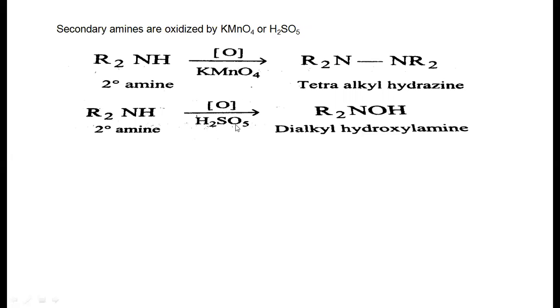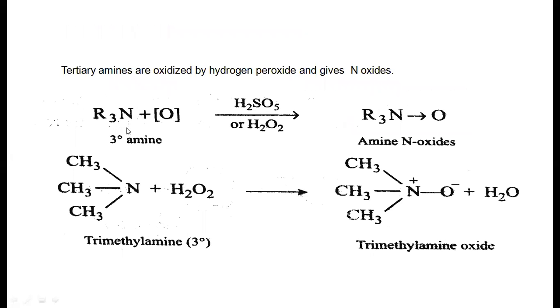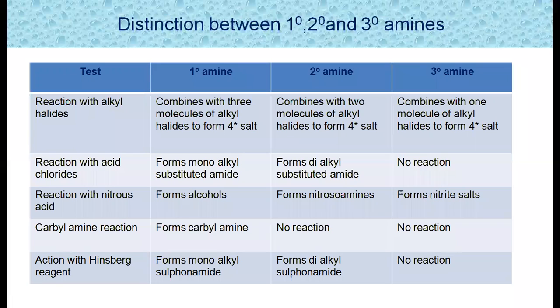If it reacts with H2SO5, then it produces the hydroxylamine. And last, when a tertiary amine is reacted with H2SO5 or hydrogen peroxide, N-oxides will be produced. For example, trimethylamine is an example of a tertiary amine. When it reacts with hydrogen peroxide, which is an oxidizing agent, it produces trimethylamine oxide.